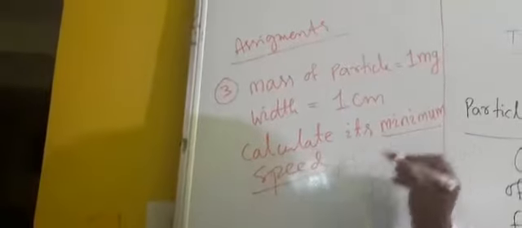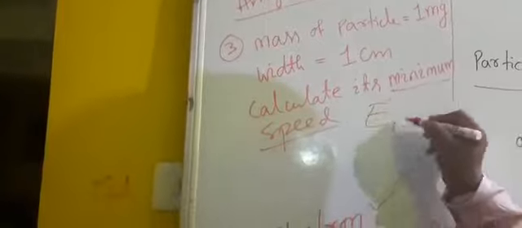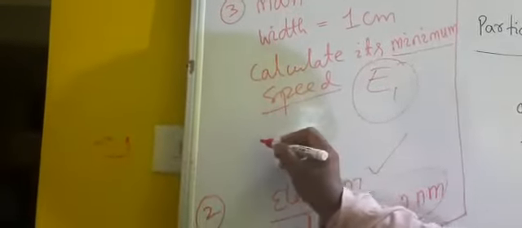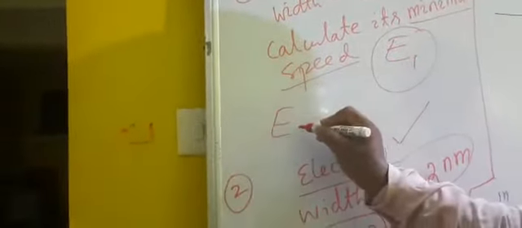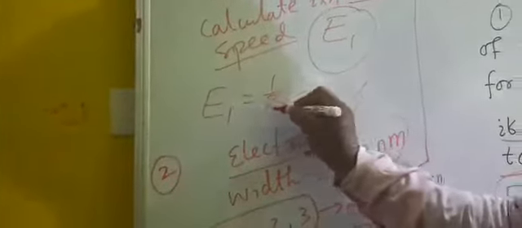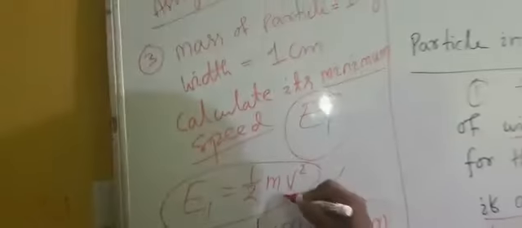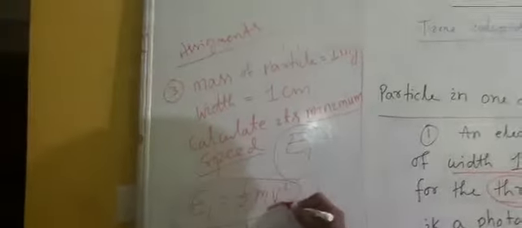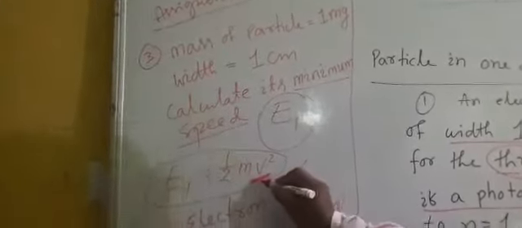For this I give you the formula: first find out E1, and E1 is equal to half m v squared. From this relation you have to find out v. Understood? These two questions are your assignment.